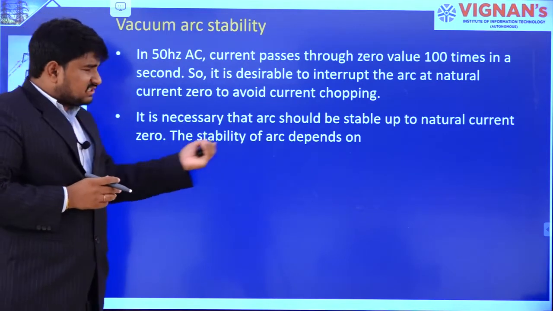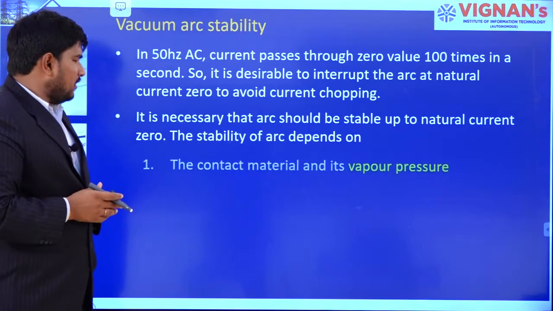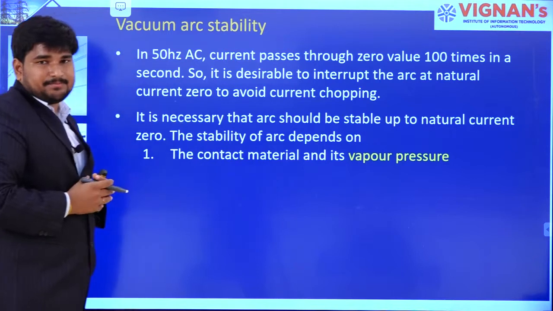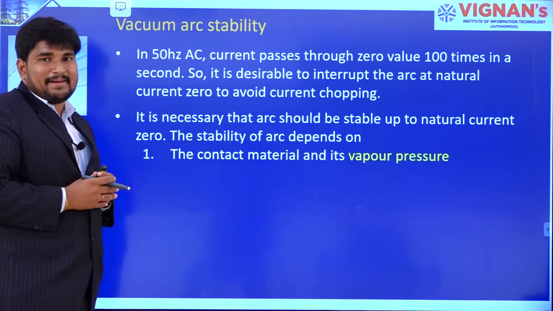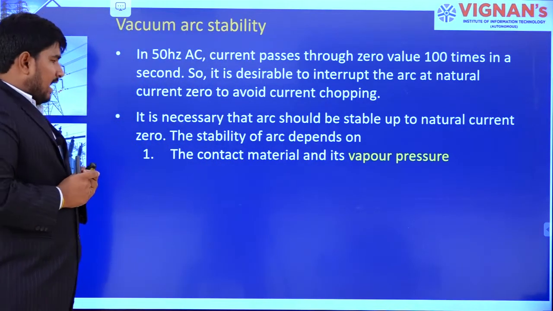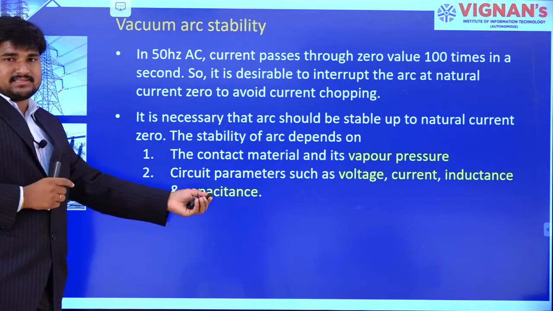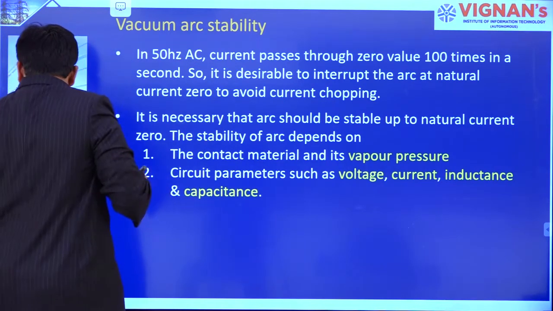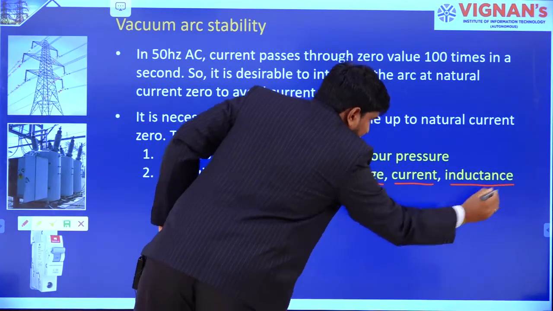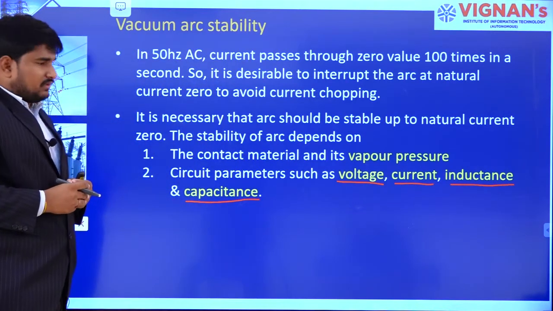But this stability of arc will depend on the contact material and its vapor pressure. And the next one is, it also depends on the circuit parameters such as voltage, current, inductance and capacitance of the electrical network, right.